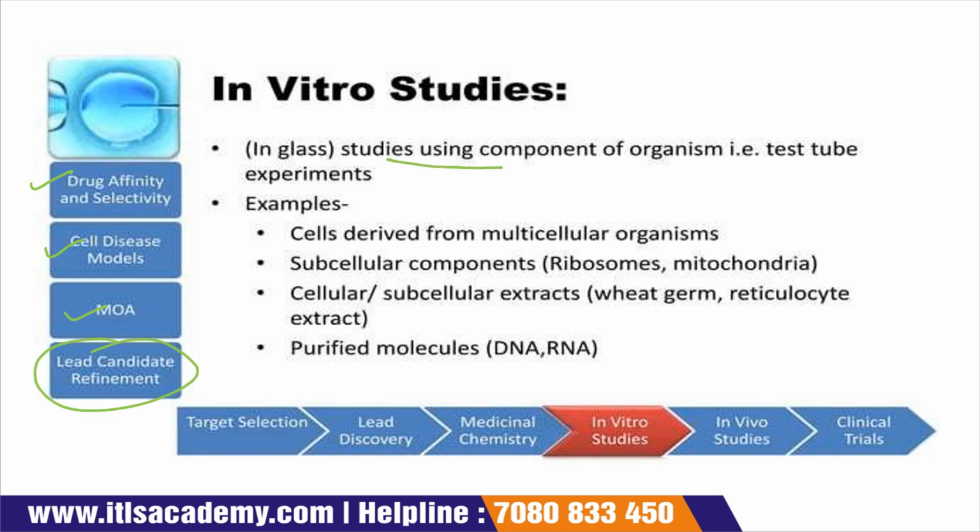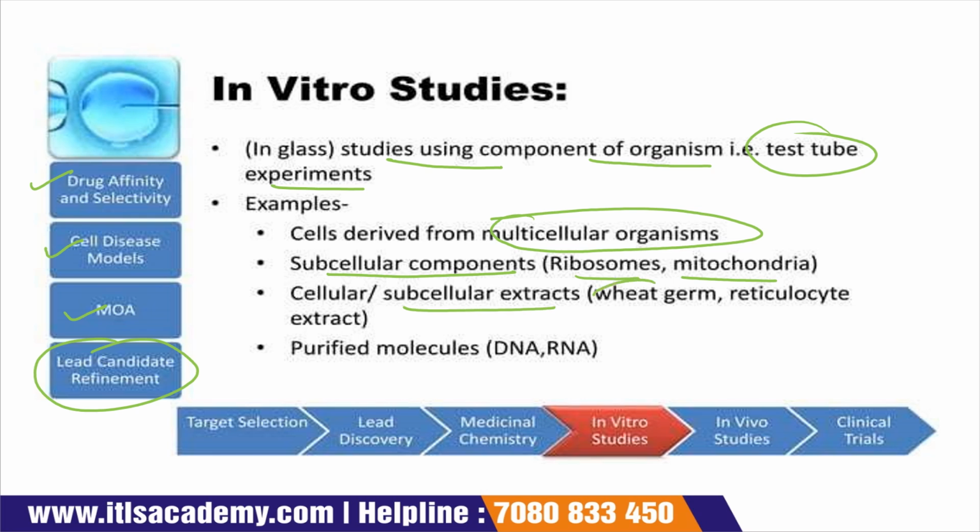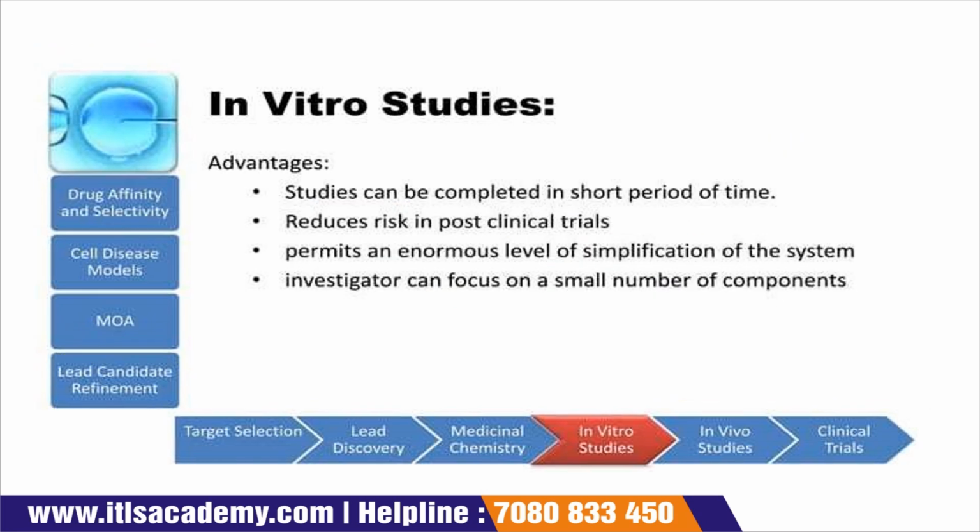In glass studies use a component of an organism, that is test tube experiments. For example, cells derived from a multicellular organism. Subcellular components, that is ribosomes and mitochondria. Cellular and subcellular extracts, that is wheat germ reticulocyte extract, and purified molecules like DNA and RNA. Okay, advantages of in vitro studies.